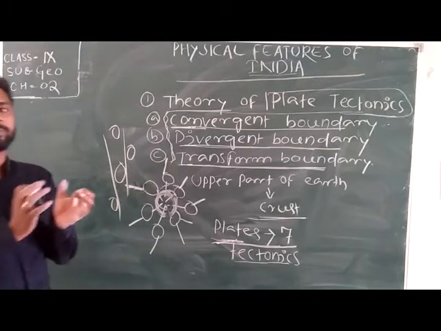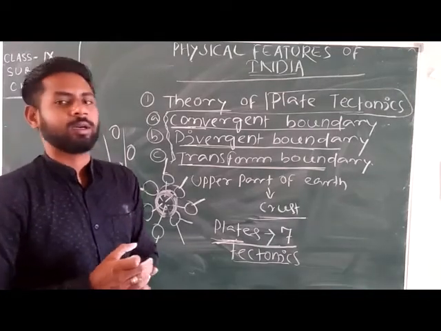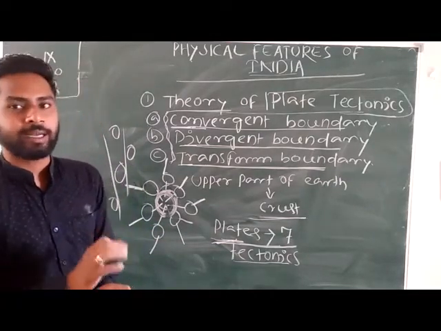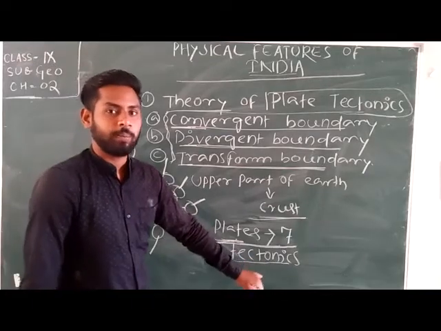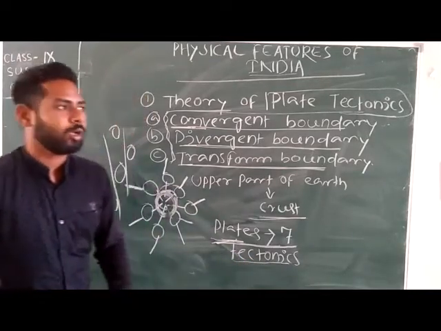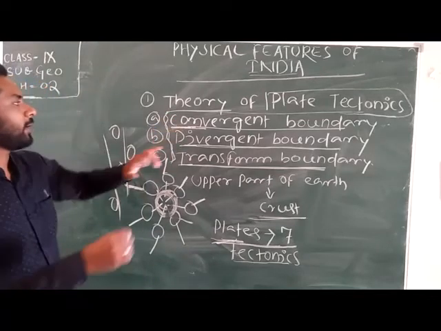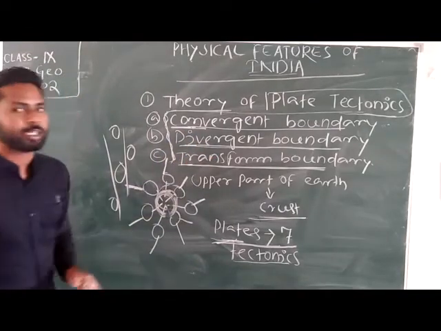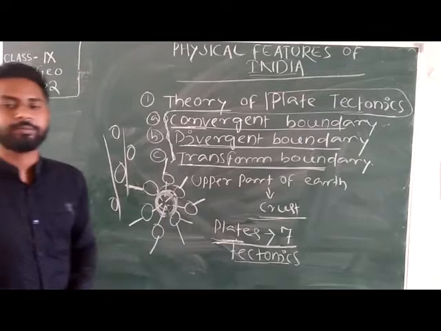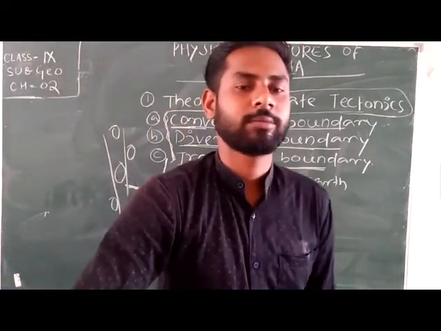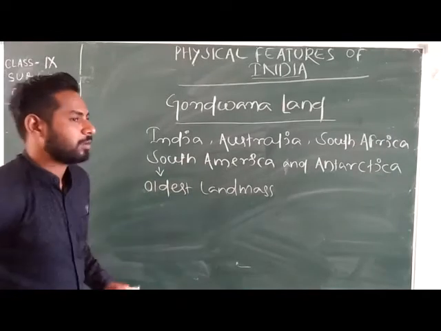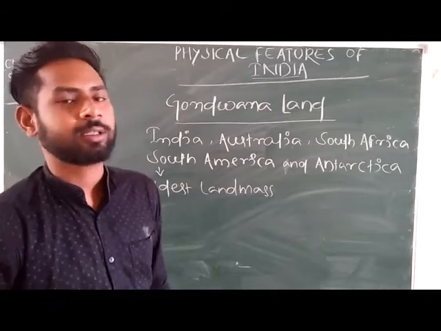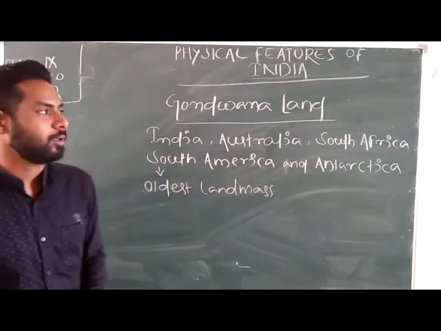And for the physical features of the world, of our country, okay, which is the reason behind that? The movement of tectonic plates. And tectonic plates move through 3 types of movement: convergent boundary, divergent boundary, and transform boundary. Got it? So after the movement of tectonic plates, the land masses are created. You can see the physical features of the world are created.